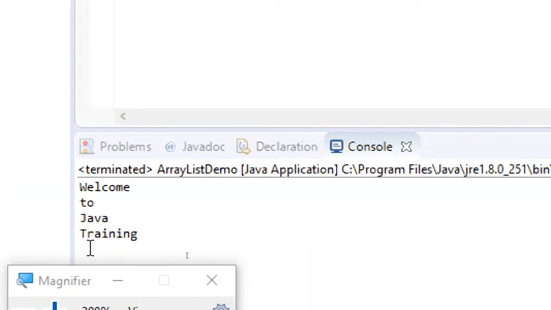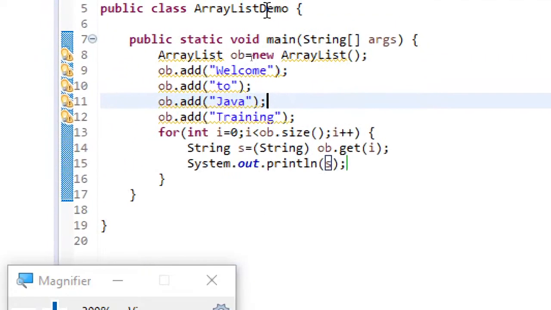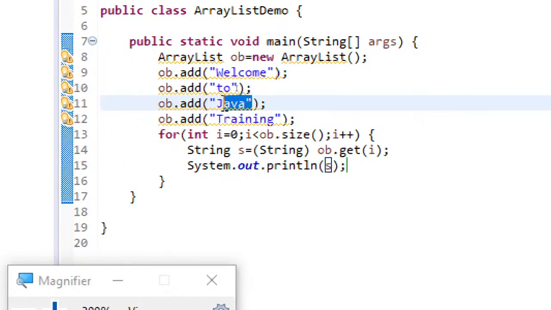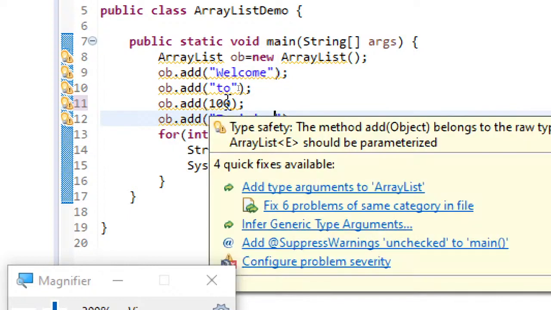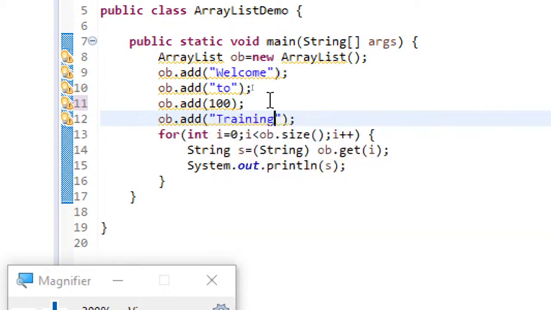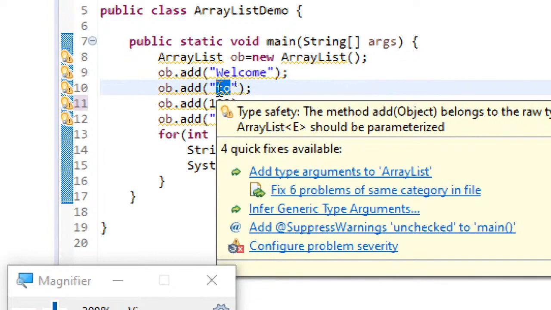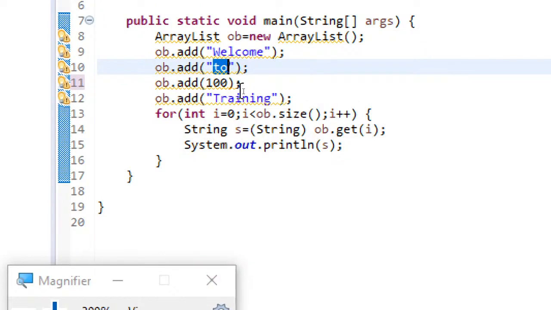So you can see everything is working fine. Now for your understanding, I'll just replace one of the values with 100. Just observe what change I made. I have just added ob.add(100). Now if you observe, by default this value will be treated as an integer. So what is happening is, the very first object that is getting added is a string. The second object that you are adding is a string. The third object which you are adding to the collection is an integer, and the fourth object which you are adding is a string.